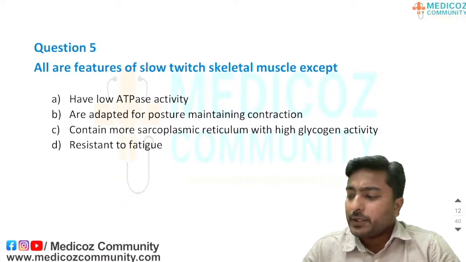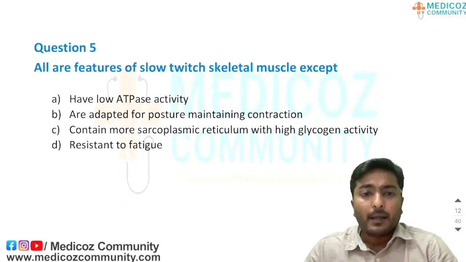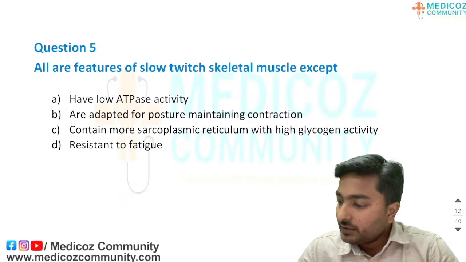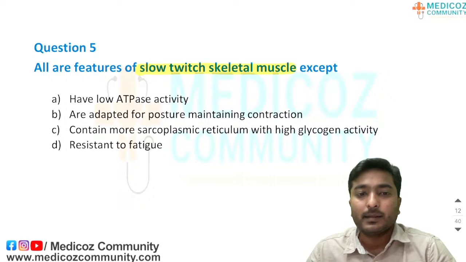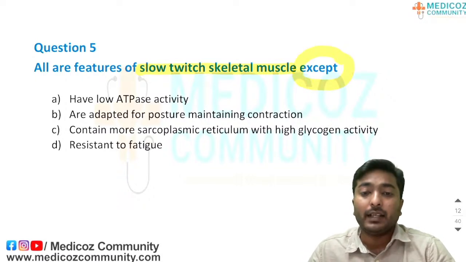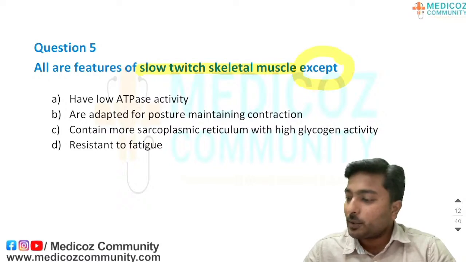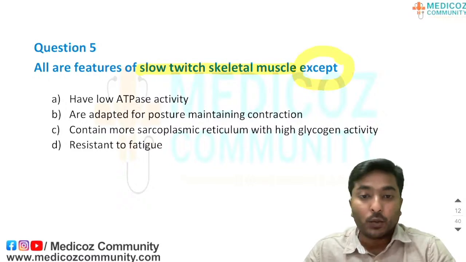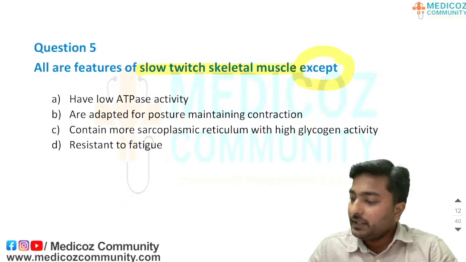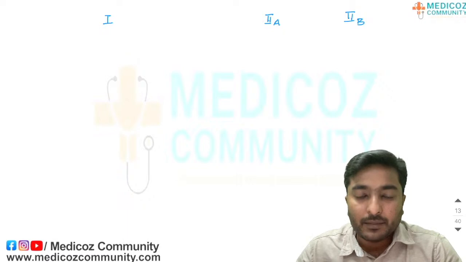All are features of slow twitch skeletal muscle except. They are asking for the features of slow twitch skeletal muscle, except; we have to find the exceptional option, the odd one out. Before going to the MCQ, first we will see the differences between the fast muscle fibers and the slow muscle fibers.